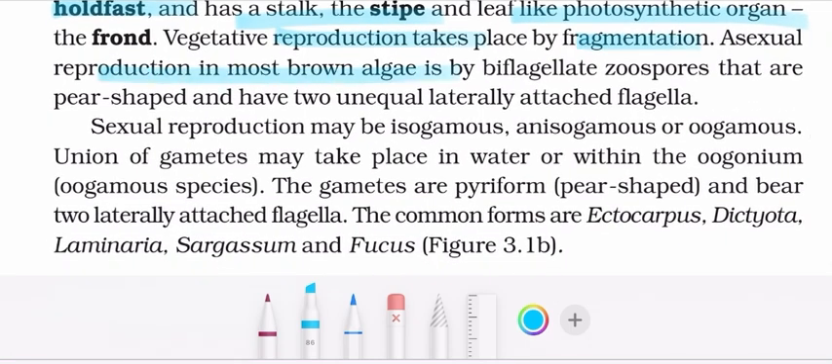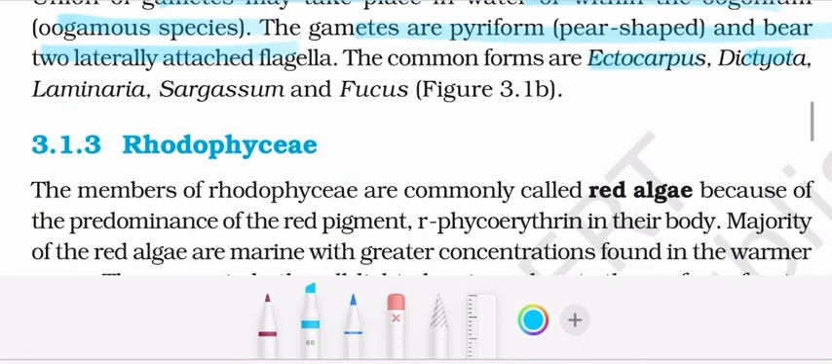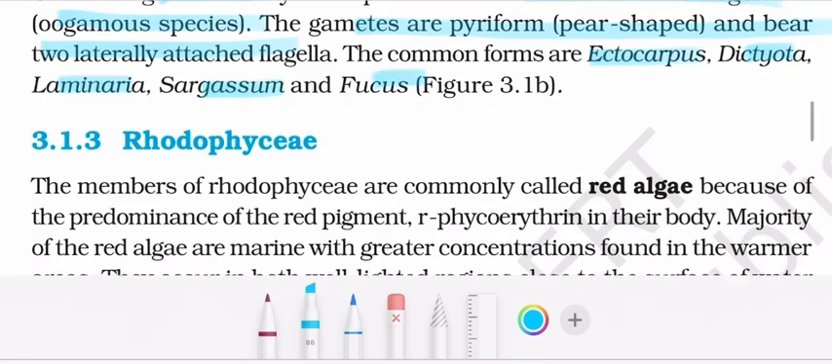Asexual reproduction in most of the brown algae is by biflagellate zoospores that are pear-shaped and have two unequal laterally attached flagella. Sexual reproduction may be isogamous, anisogamous, or oogamous. Union of gametes may take place in water or within the oogonium. The gametes are pyriform, meaning pear-shaped, and bear two laterally attached flagella. The common forms are Ectocarpus, Dictyota, Laminaria, Sargassum, and Fucus.